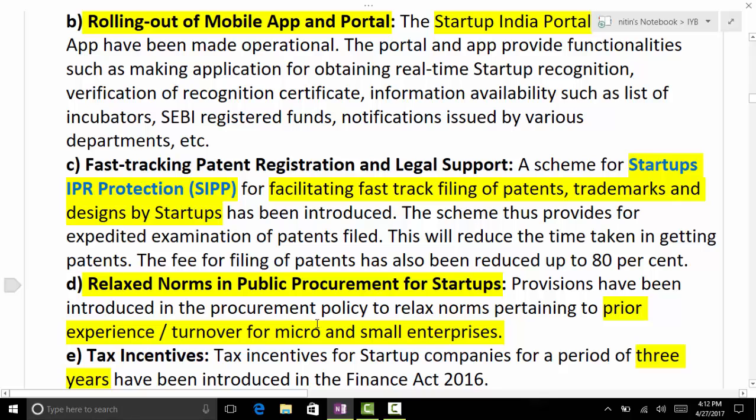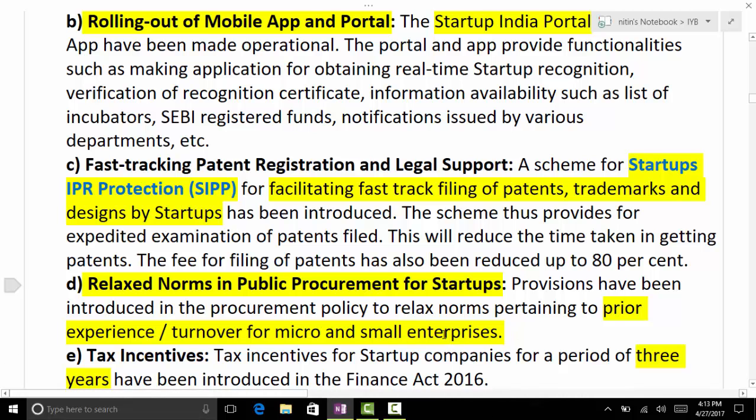Then relaxed norms in public procurement for startups. In public procurement there were certain norms which made it impossible for startups to participate. There were terms regarding the company having to be old for a certain period of time, and a certain number of years of experience. So those norms were relaxed, and it also allowed the startups to participate in public procurement.